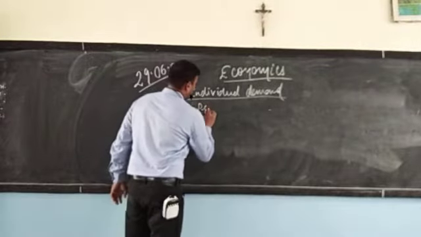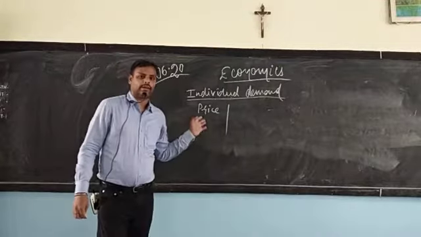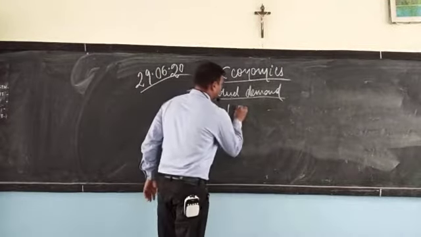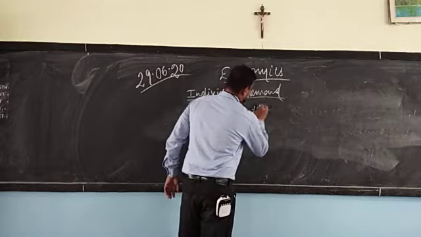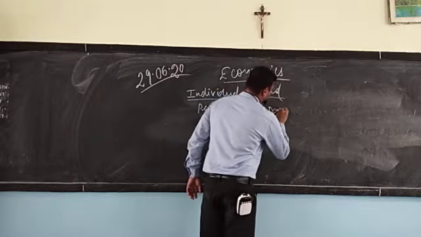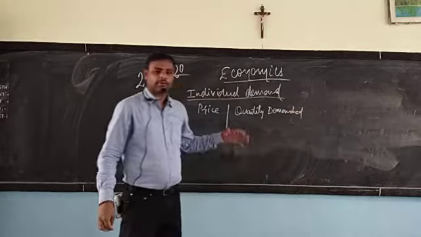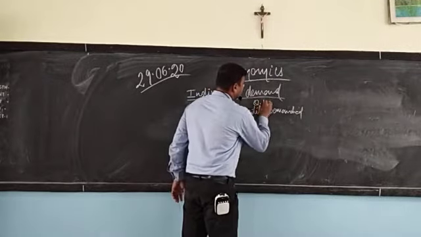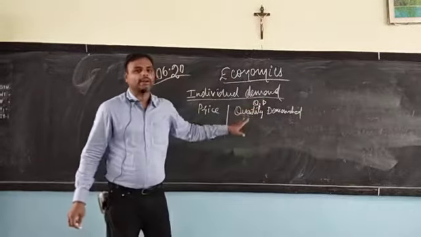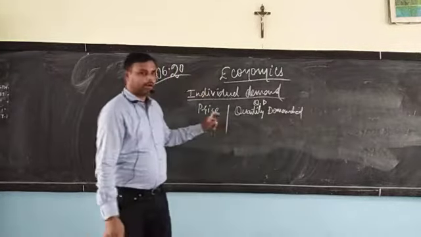The first is price, because demand has a direct relation with the price only. Price and quantity demanded, these are two things that we need to keep in mind. From the next diagram onward, I will be using the short form QD. QD means quantity demanded. For the first time I have written the whole thing, quantity demanded.